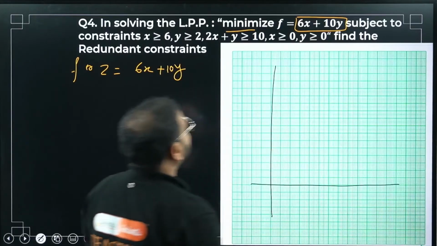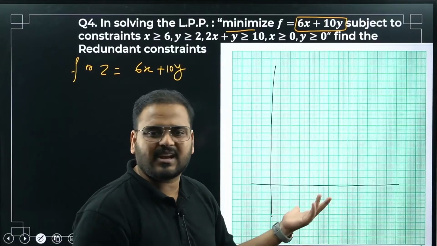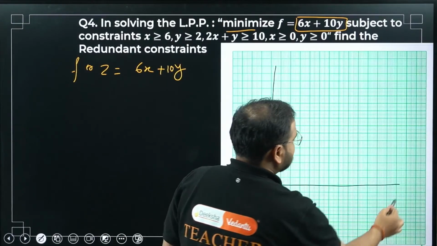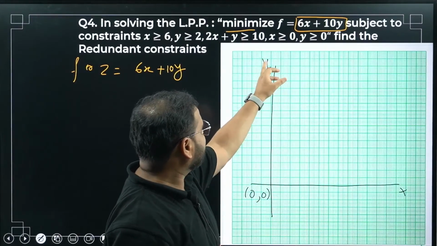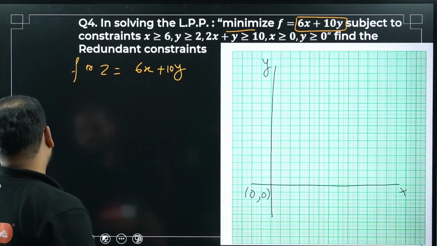But this is not the end of it. They are asking to find the redundant constraint, meaning the constraint without which we can still get the same answer. This is my origin. X-axis, y-axis. We need only the first quadrant, the reason being x greater than 0 and y greater than 0. Okay. X greater than 6.